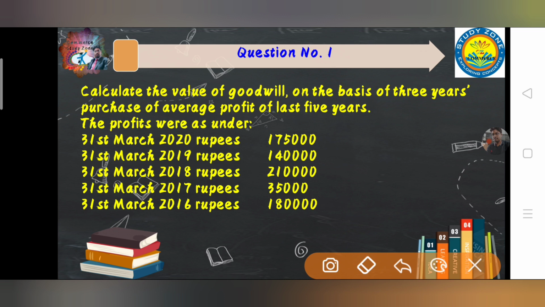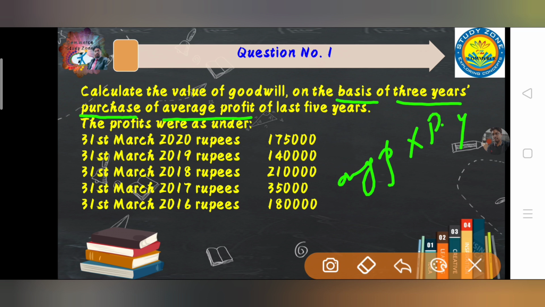It is clearly given that on the basis of 3 years purchase, so we can easily observe that purchase year is given. Now the main thing is that we have to understand which profit, average, weighted, or super. It is again written average profit. So I think we got the formula that we have to use: average profit into purchase year.